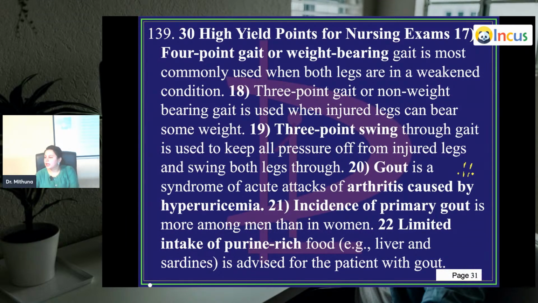Gout is a syndrome of acute attacks of arthritis caused by hyperuricemia. High uric acid levels can lead to gout. Incidence of primary gout is more in men than in women. Limit intake of purine-rich food, for example liver and sardines. Sardines are a type of fish. People are advised to avoid these, which are very high in purines, because purine metabolism is responsible for high uric acid levels. So to prevent that, we tell these people not to take purine-rich foods, to avoid precipitating acute attacks in gout patients.